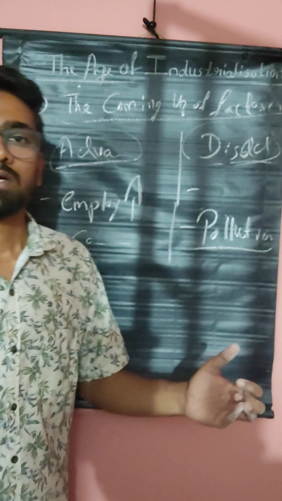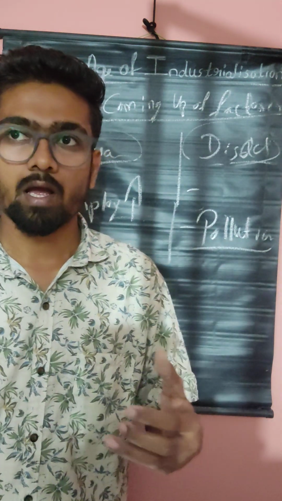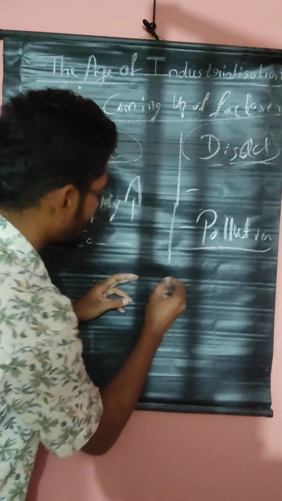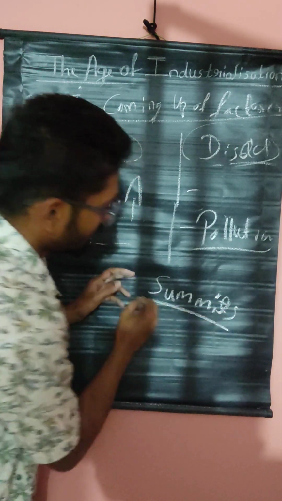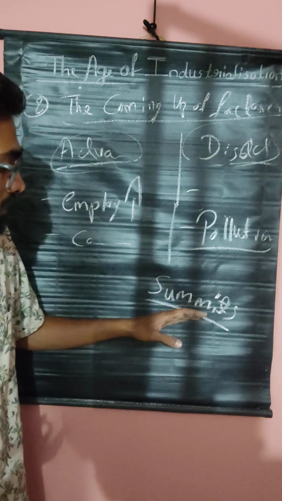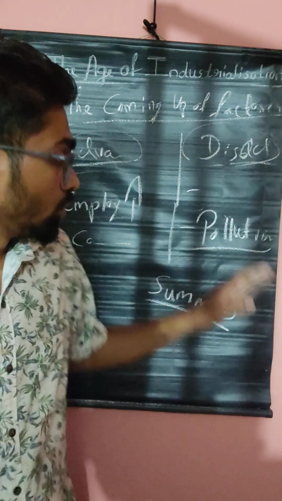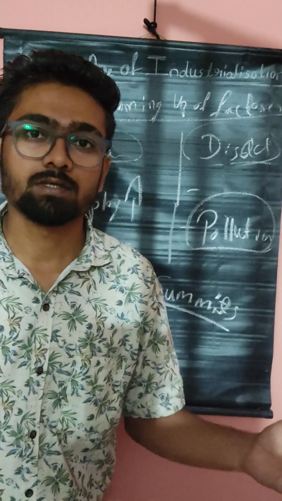All the leaders of the world have come up with some summits. Summits are some sort of meetings. They used to hold some summits to control this pollution, to control greenhouse gases.